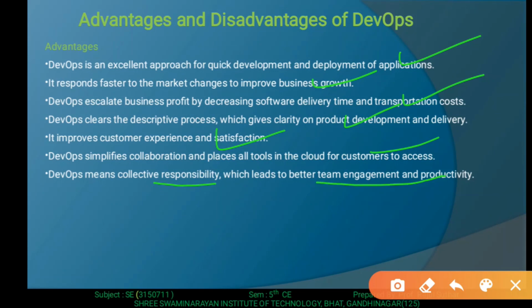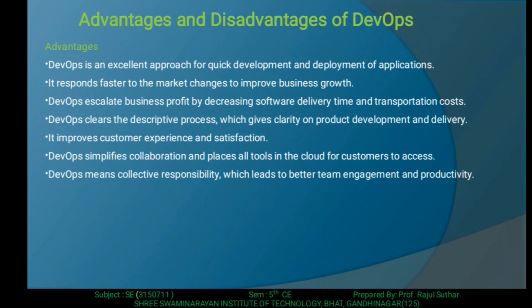We also know that the DevOps concept is development plus operation, so combined work or teamwork. So whenever we use the word DevOps, it improves the quality as well as the productivity of a particular software product.